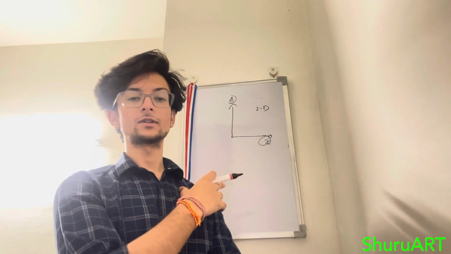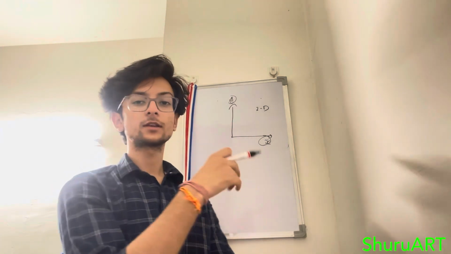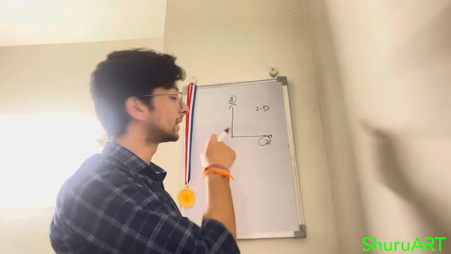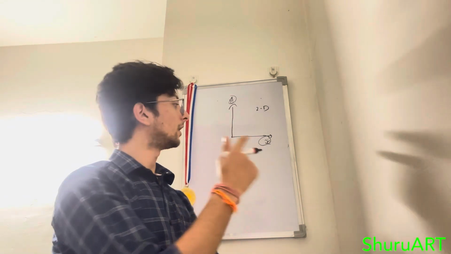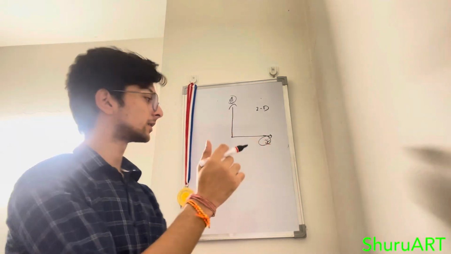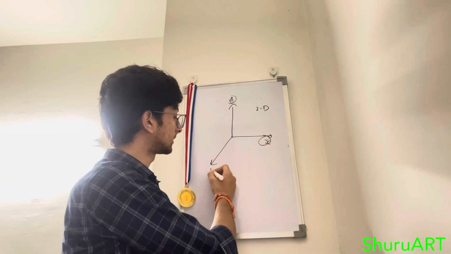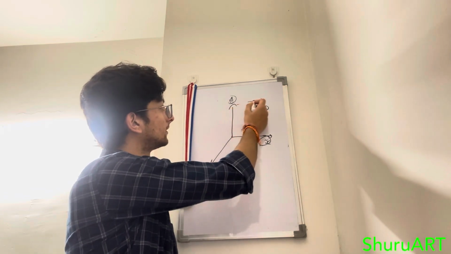Height and weight of a person: height is totally different from weight. Height does not vary with the weight. And if this is a 2D structure, and if we add one more direction to it, we get a 3D structure, like a cube.